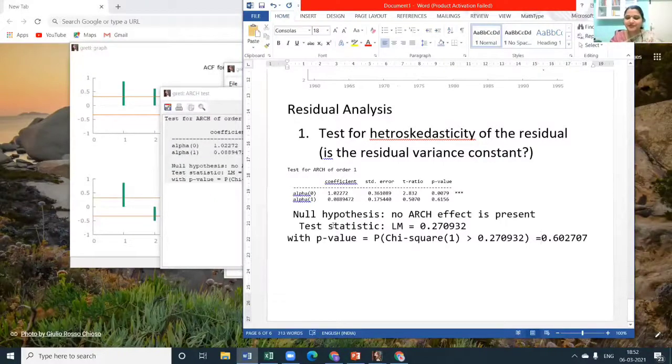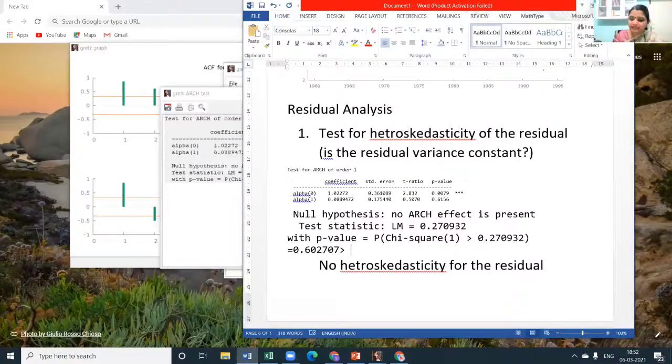So we say that there is no heteroscedasticity for the residuals. We have accepted the null hypothesis. I don't think it is very clear, no? Because this p-value is more than 0.05, therefore, accept H0. This is a common rule, right? What is our H0? There is no ARCH effect. That means there is a constant variance.